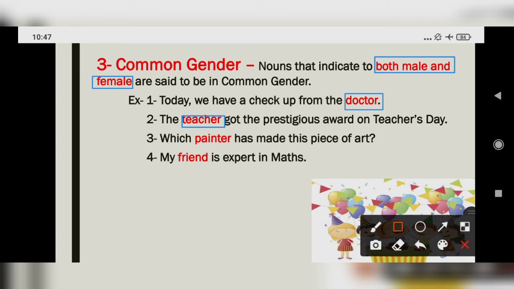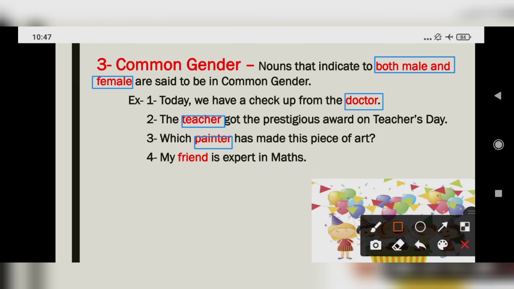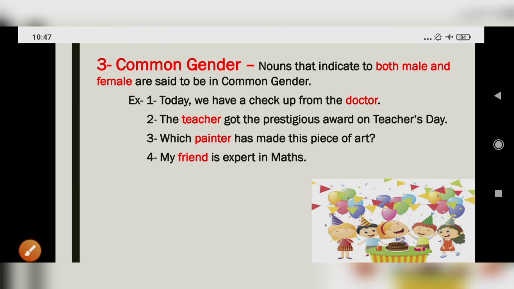Which painter made this piece of art? Here painter. Who made such a nice piece of art? So that painter may be a man or woman. My friend is expert in maths. So friend may be a girl or boy. As you can see in this picture, girls, boys, both are celebrating the birthday.